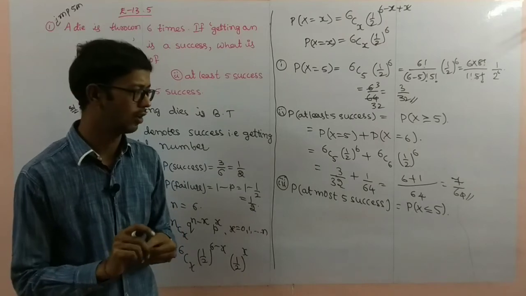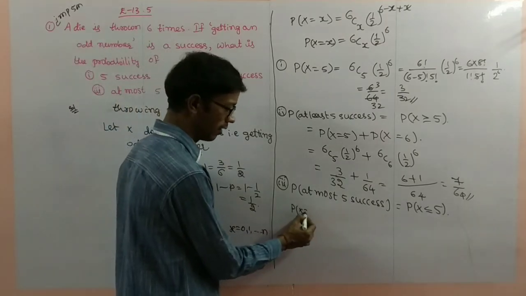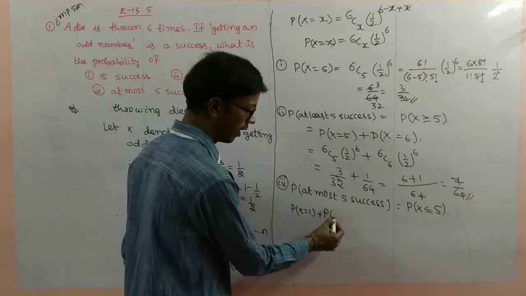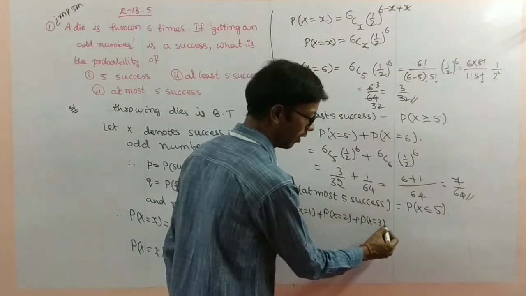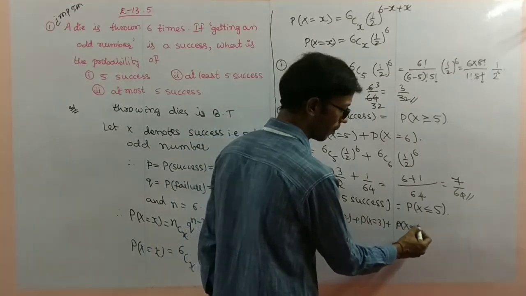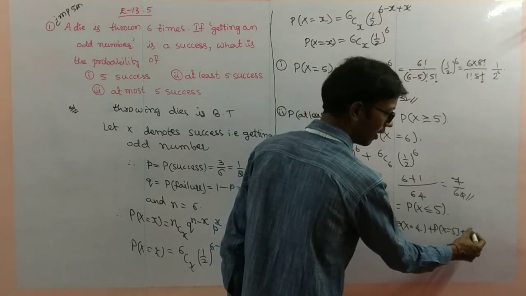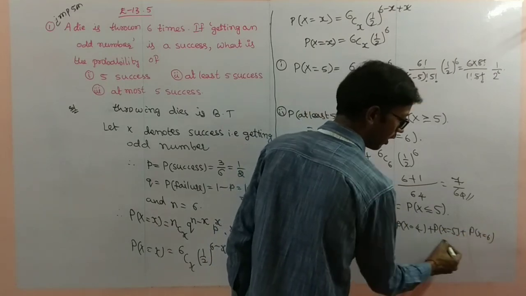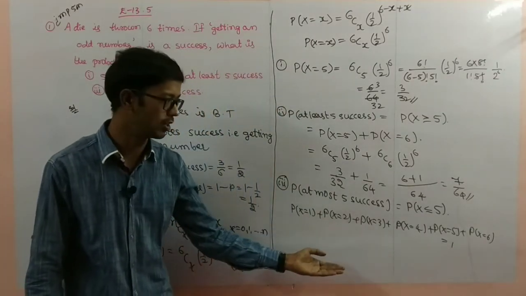The sum of all probabilities, P of x equal to 0 plus P of x equal to 1, 2, 3, 4, 5 and 6, is equal to 1, since the sum of all probabilities of a probability distribution is 1.